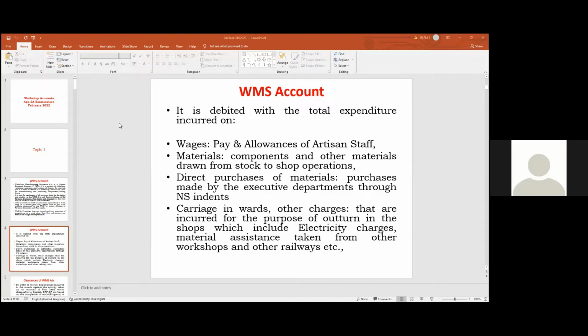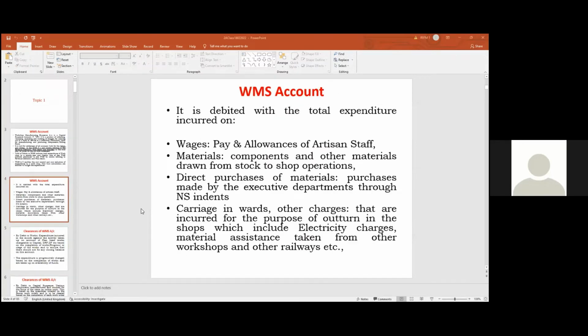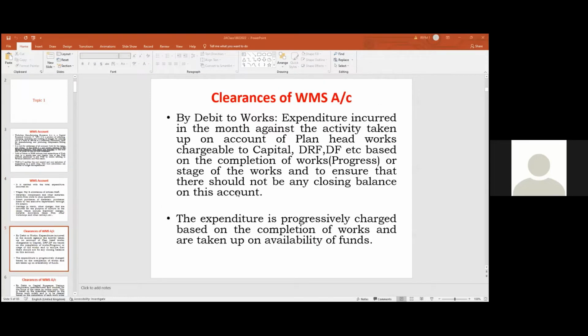What are the credits to WMS account? That means clearances from this account, because when we say WMS account, so clearances must be there. So what are the items that are cleared? Works have been completed physically. Physically works have been completed for which financial adjustments have to be made, because WMS account is a suspense account.